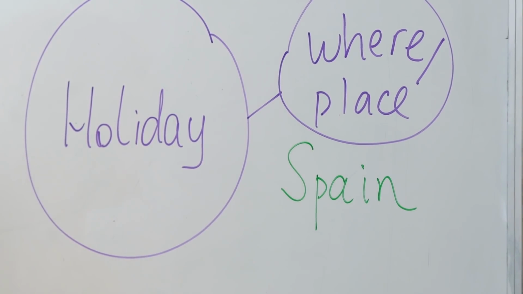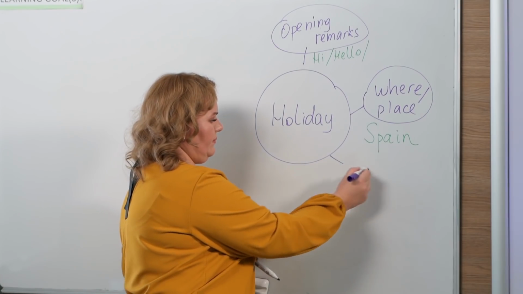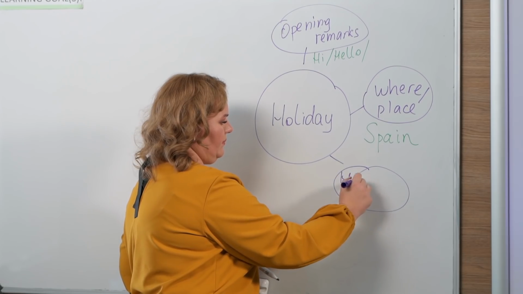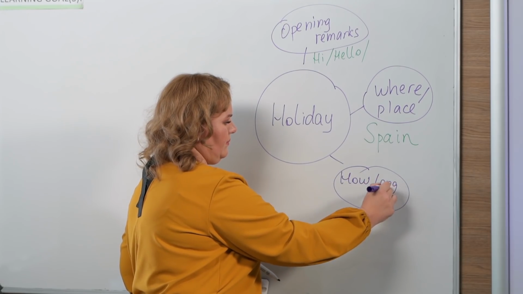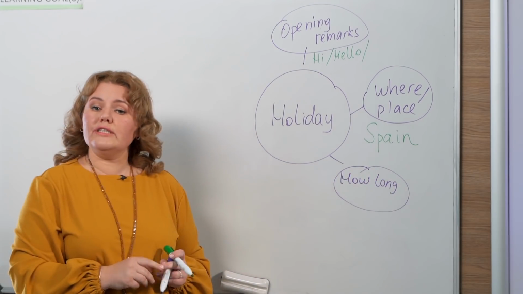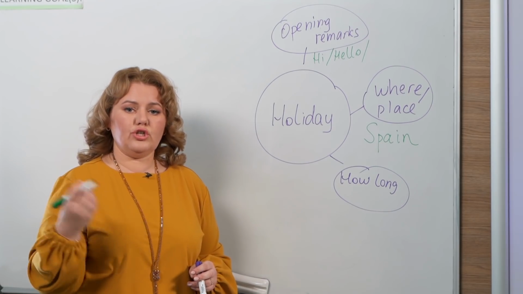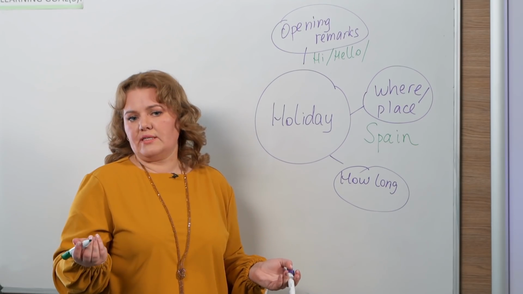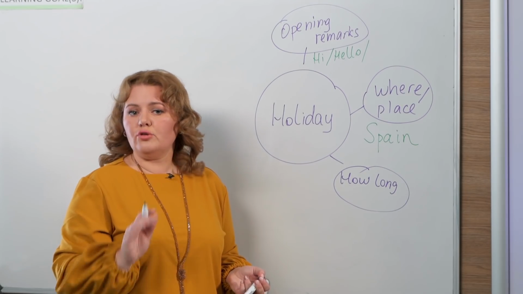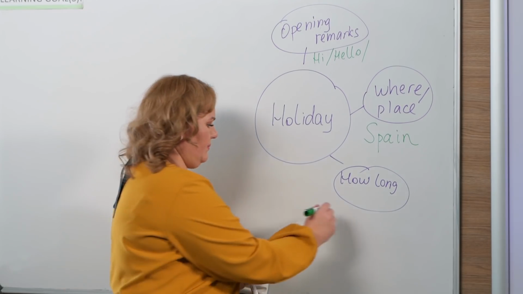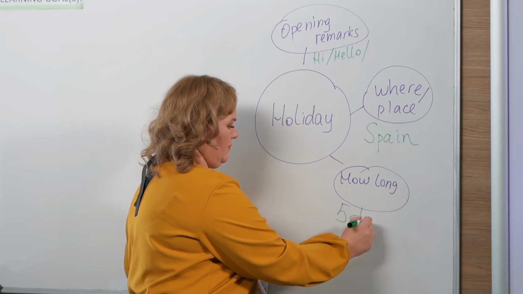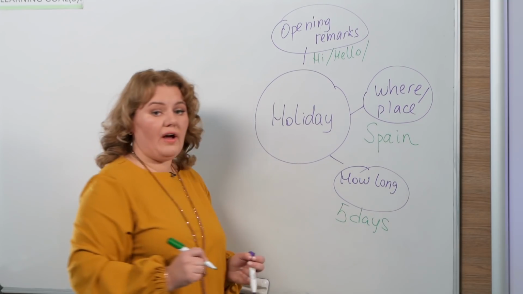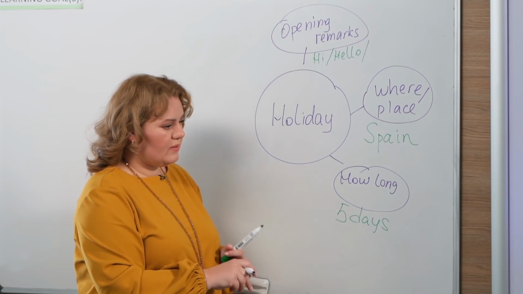The next thing is how long? How long did you stay there? So we need to mention the time. For example, 5 days. Is it okay? You write your own days. 5 days. Let's move on.